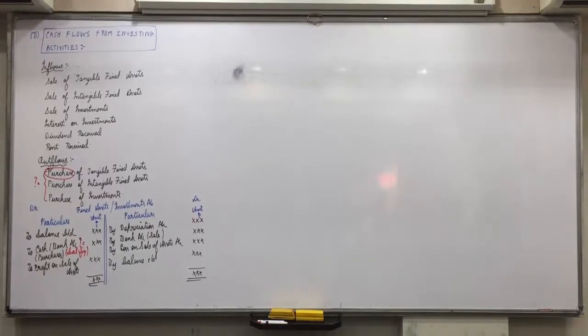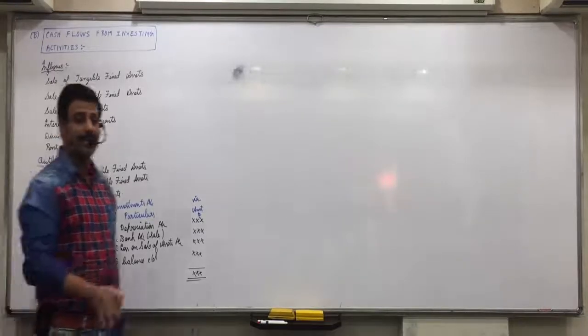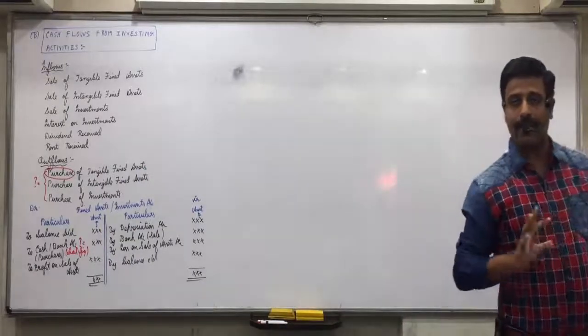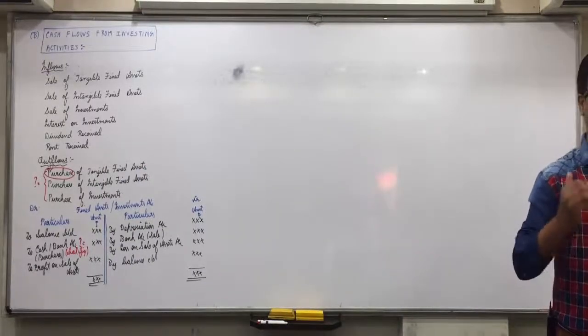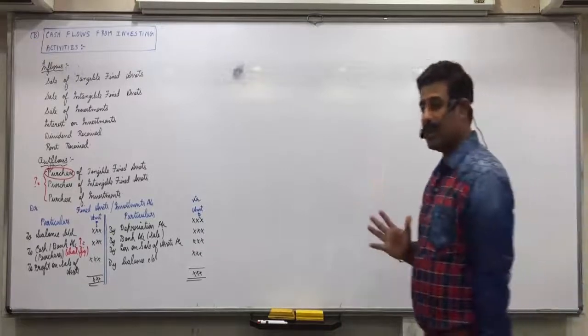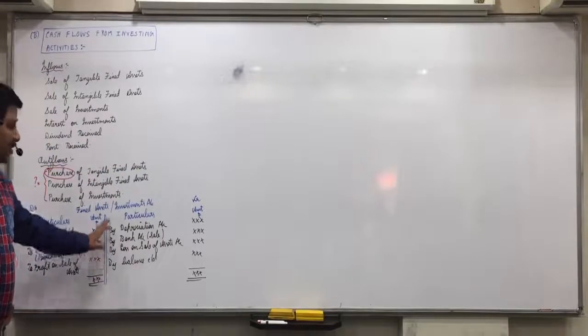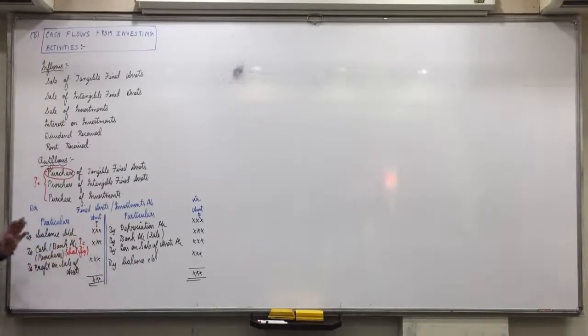So once again, what are the inflows related to investing activities? Sale of tangible and intangible investments, interest received, dividend received, rent received. And the outflows: purchase of tangible and intangible investments. If purchases are missing, we will make the fixed assets or investments ledger account in which PP, purchase and profit, will come on the debit side, everything else on the credit side. The balancing figure on the debit side will be taken as purchases.